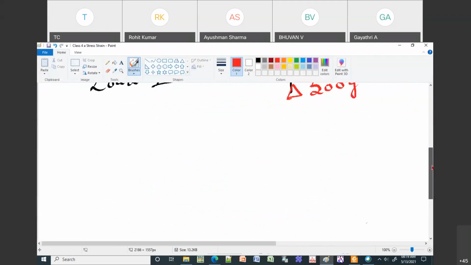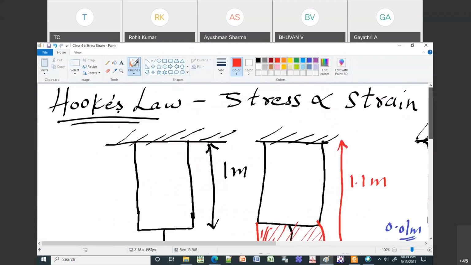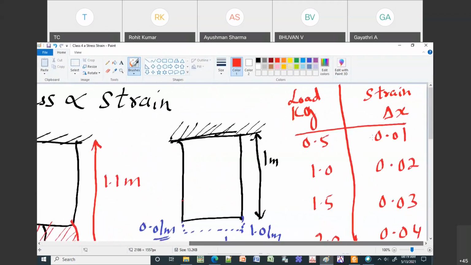Now, how do you get the stress? Stress is on the y-axis. You will use your formula of stress. How do you define stress? Stress is nothing but force per unit area. Force is the load you are applying, 0.5 into 9.8, divided by area. Let us assume it is 1 meter square or something like that.